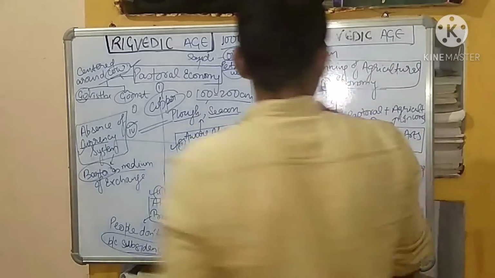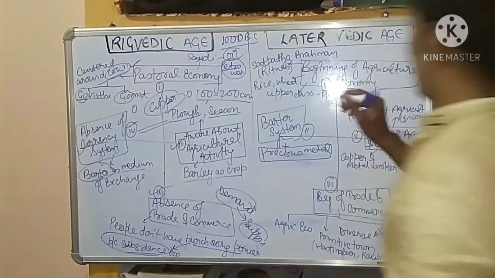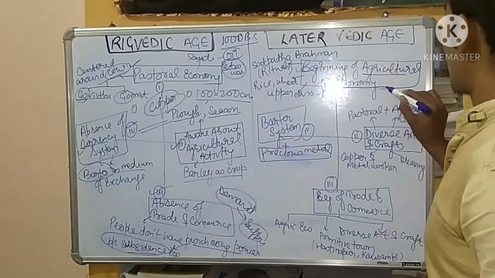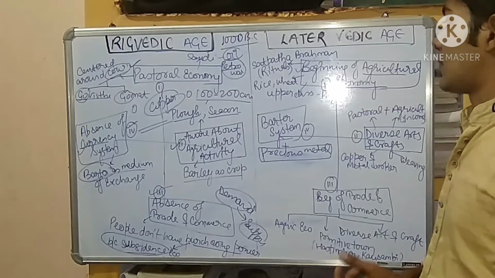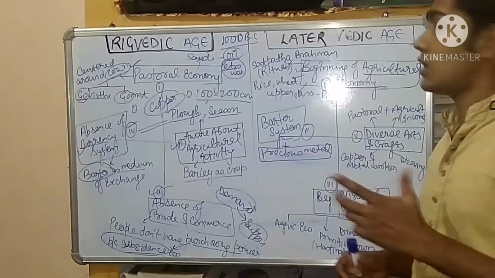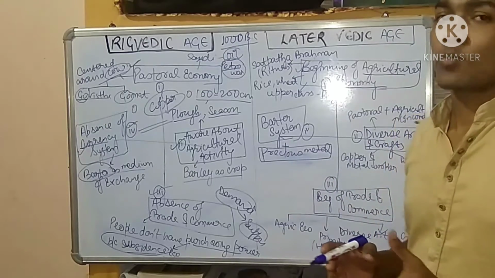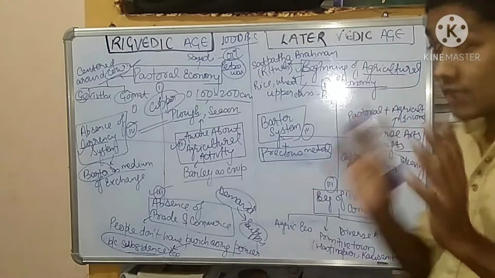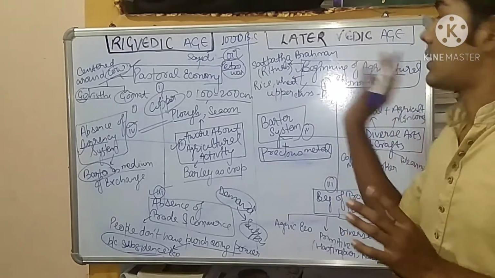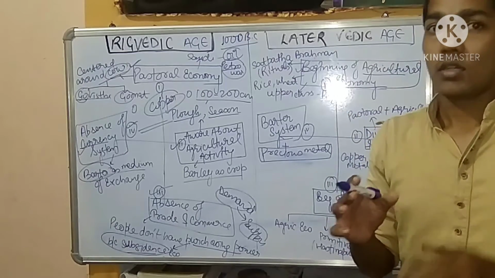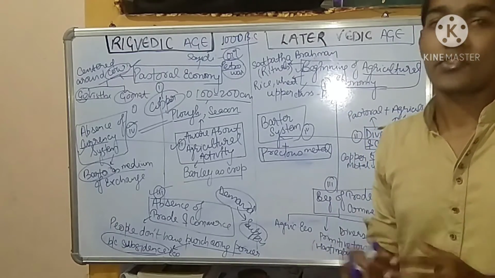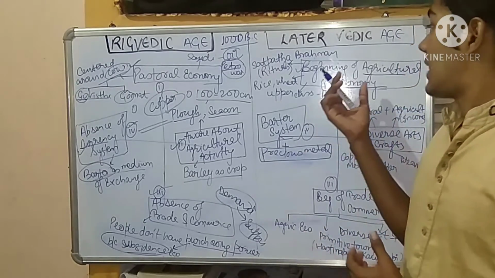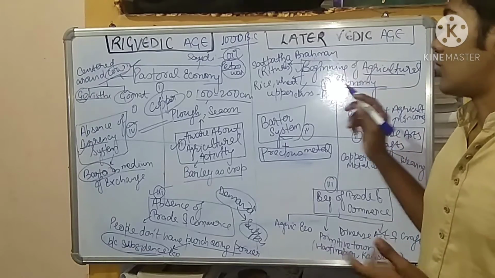First of all, in the later Vedic age we have the beginning of the agricultural economy. What do you mean by agricultural economy? Agricultural economy means that economy which was based on agriculture products. Agriculture products means rice, wheat, barley, etc. So it means that everyone in the later Vedic age had sufficient to eat, and after that they had something extra. Because of that something extra, this agricultural economy was born.